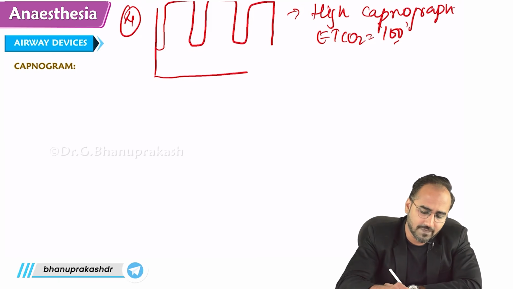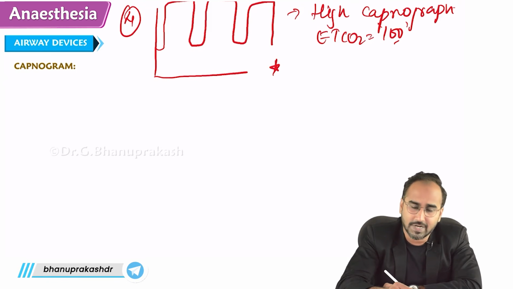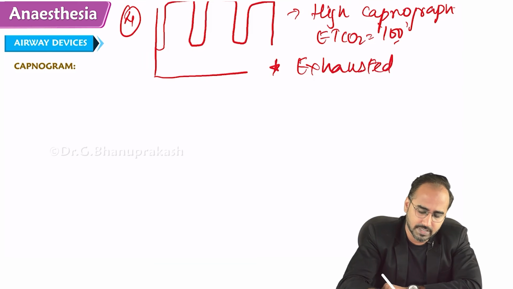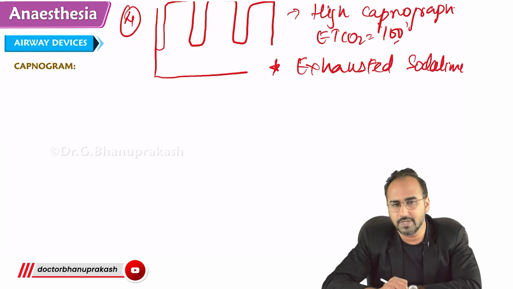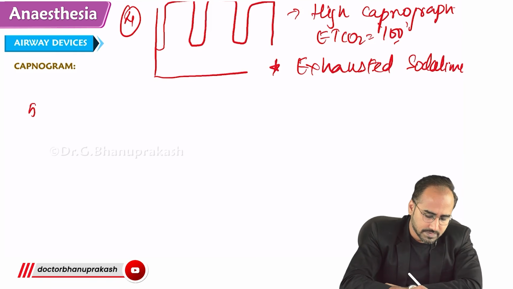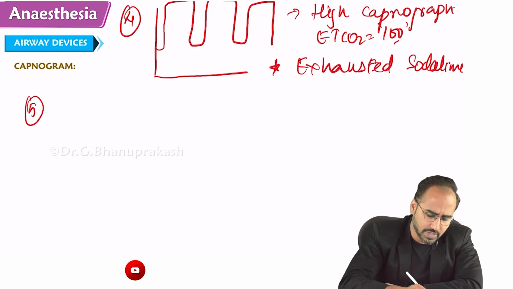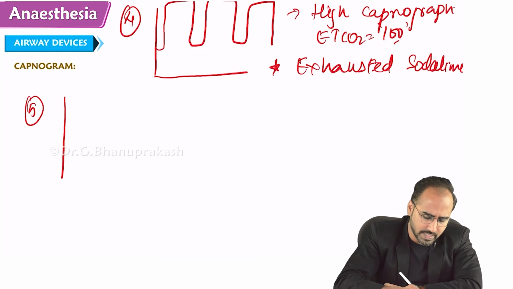So a high capnograph value, or a value of 100, is seen in exhausted soda lime cases. If you use exhausted soda lime, you will see a high capnograph value.